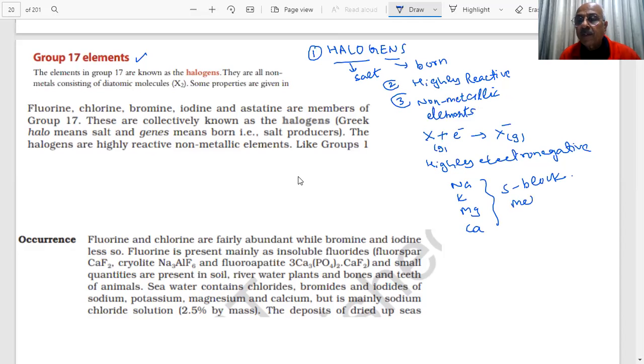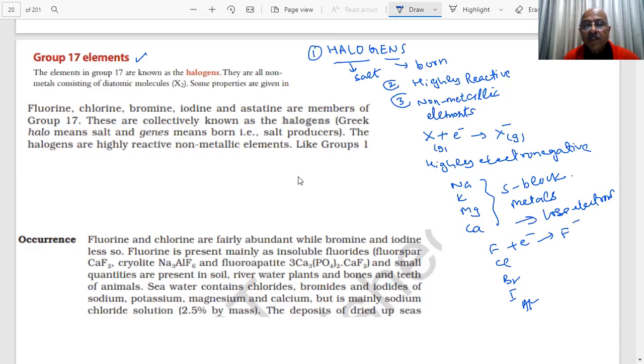They are metals. They will readily lose electrons. And halogens are fluorine, chlorine, bromine, iodine, astatine. Students, they are readily going to gain an electron. So that is the reason you see a lot of chlorides and bromides.